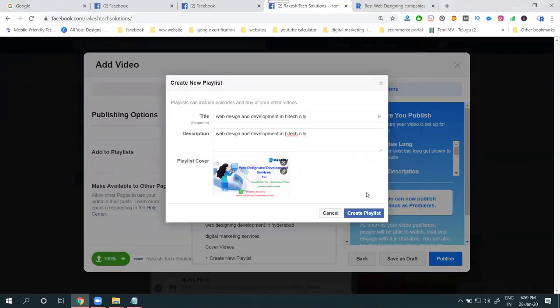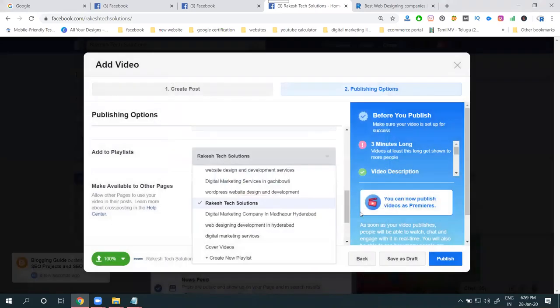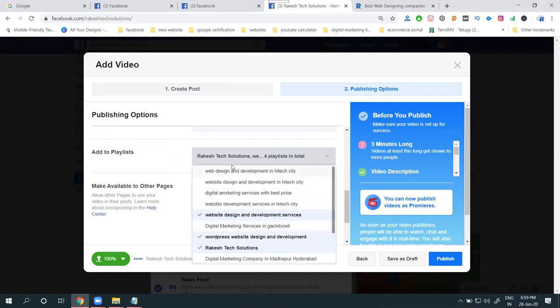But the playlist is important, and your keyword is the important option. So how many playlists can we create? N number, no limit for playlists. You have to promote your video with multiple keywords as playlists. Each playlist helps increase the views for your particular video.